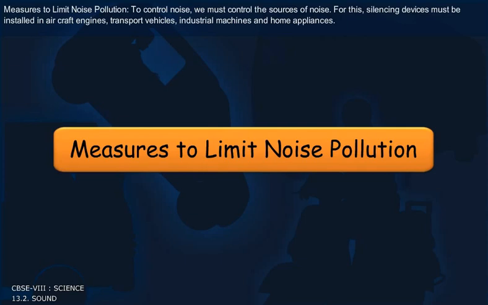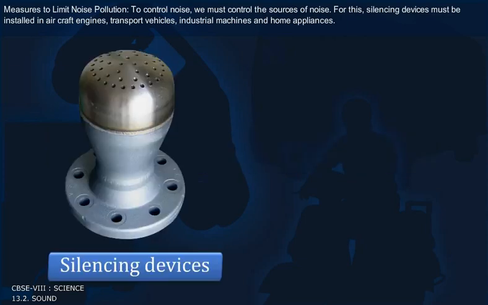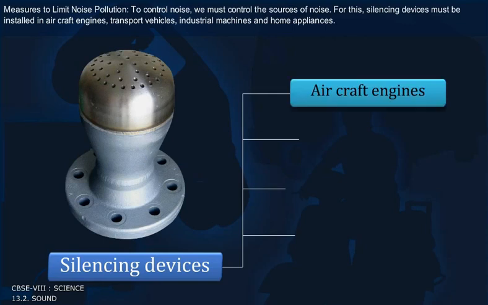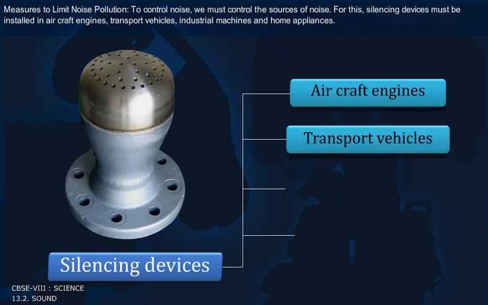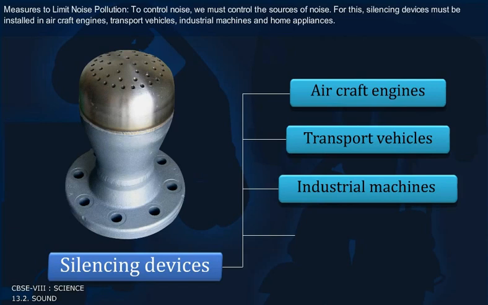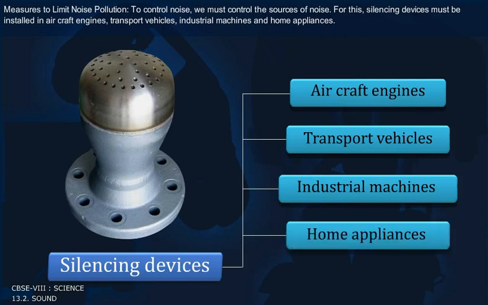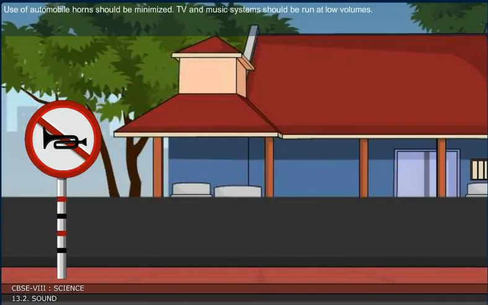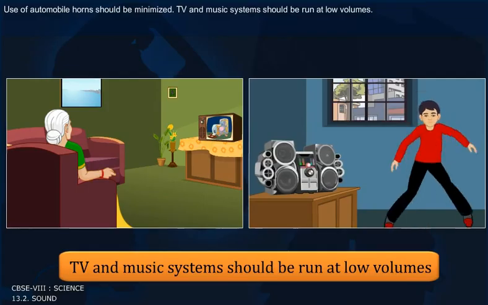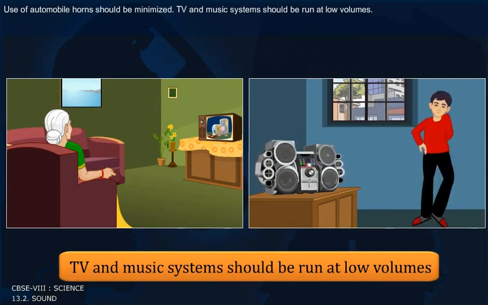Measures to limit noise pollution. To control noise, we must control the sources of noise. For this, silencing devices must be installed in aircraft engines, transport vehicles, industrial machines, and home appliances. Use of automobile horns should be minimized. Television and music systems should be run at low volumes.